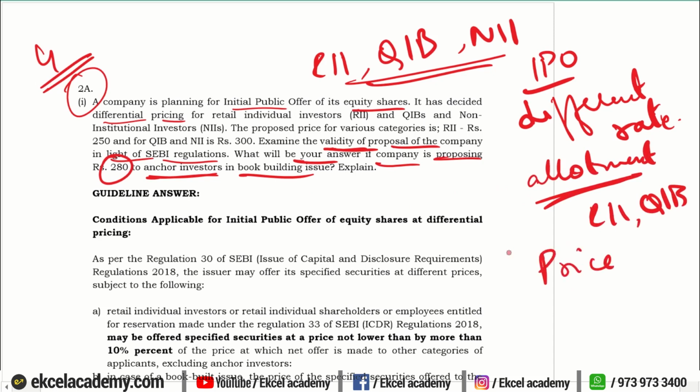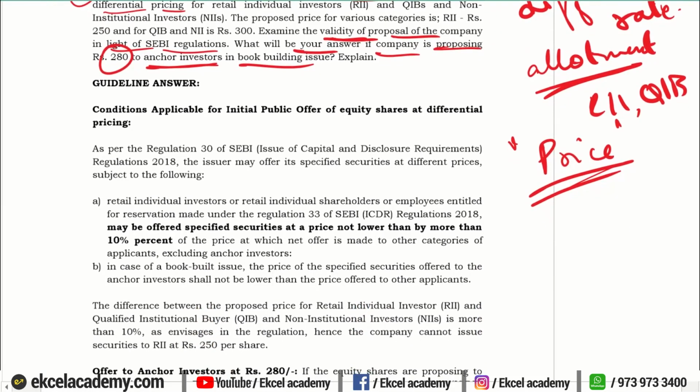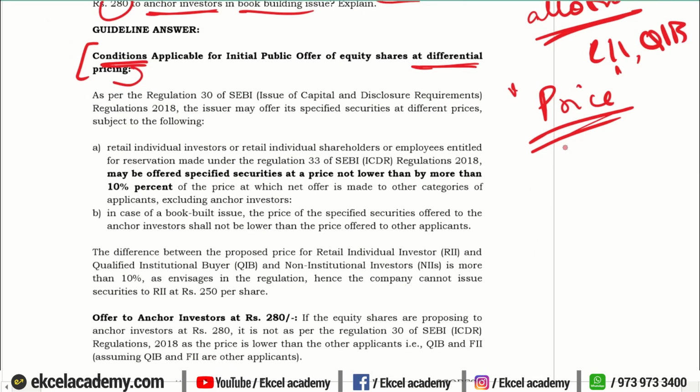What are we talking about? We are talking only about the price at which the shares can be issued to different categories of investors, whether different pricing is allowed. So we will mainly talk about the conditions on which you can issue equity shares at differential pricing for different categories of investors. What are the regulations?